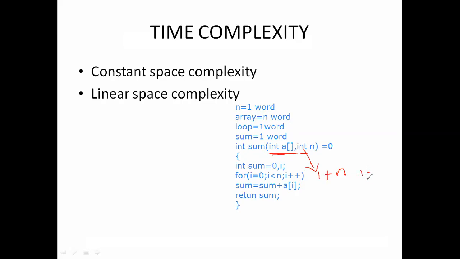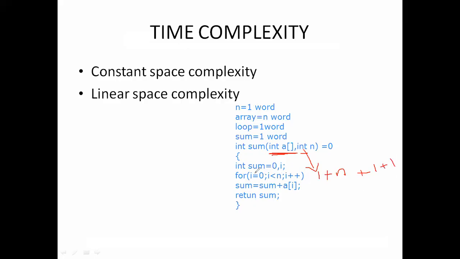Okay, then next we move to the for loop. Here we have initialization and declaration. For the loop we have one value, and another here we are using sum, so we use another word.